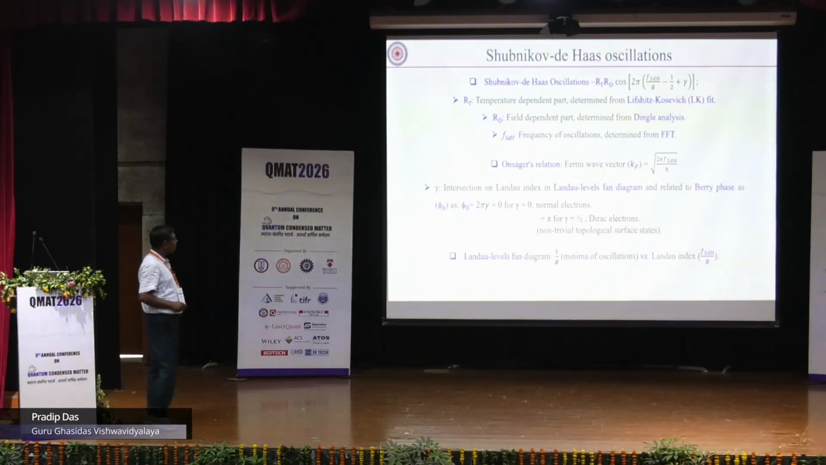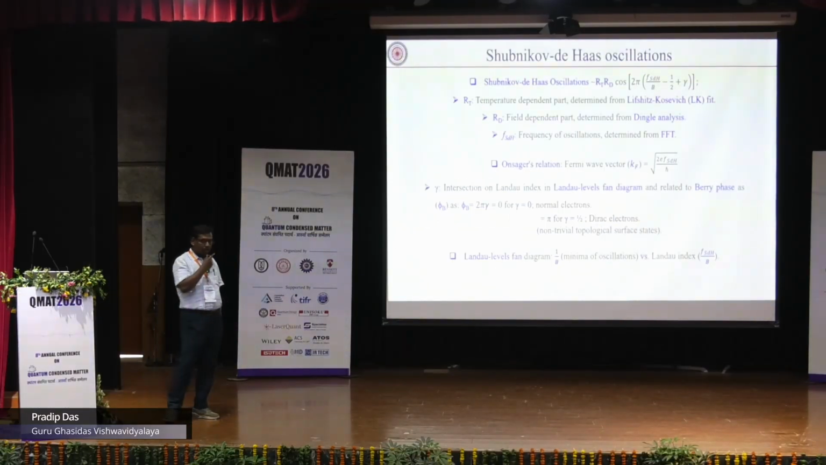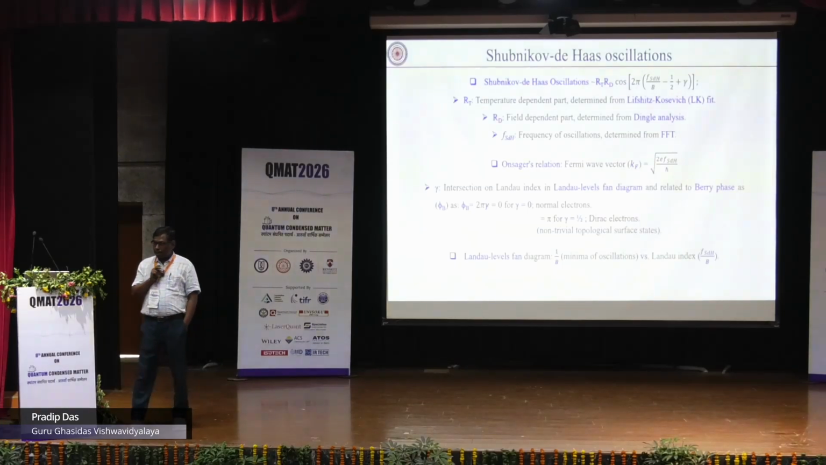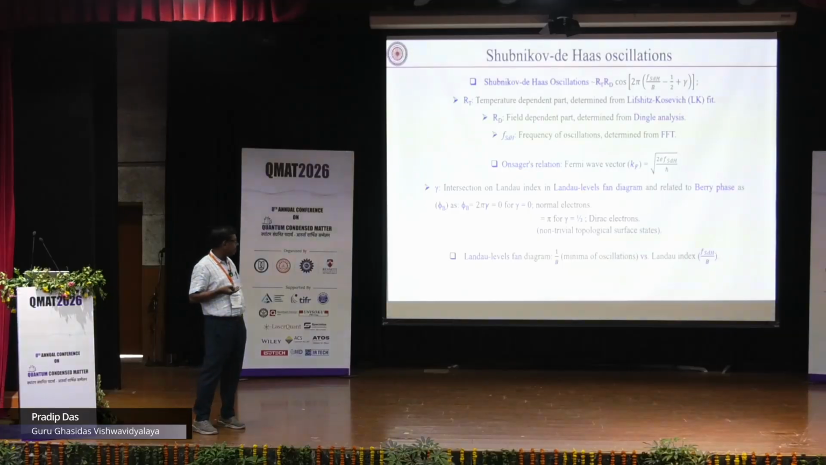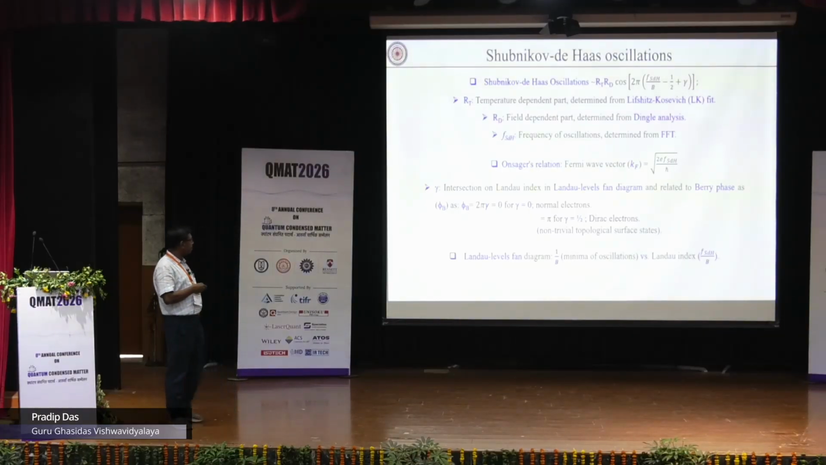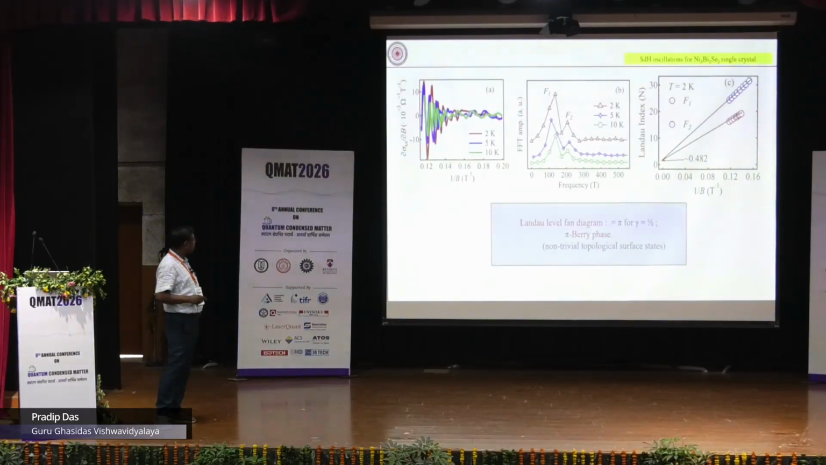So next we have the Shubnikov-de Haas oscillation. This is very important because from Shubnikov-de Haas oscillation we can understand the topological pi Berry phase. So our data can be fit with this formula. And we have two parts, a temperature-dependent part and a field-dependent part, and from the Dingle analysis also we can understand it. The effective mass we can calculate from this Onsager relation. So let's see whether we have a pi Berry phase or not.